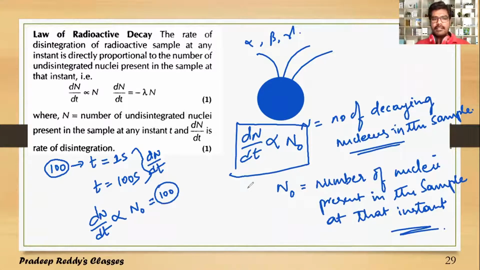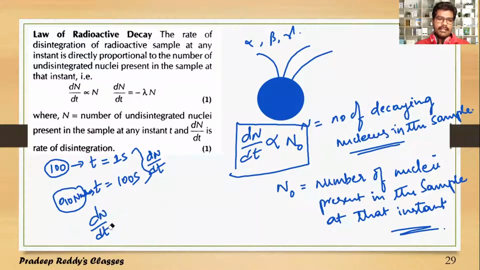After 100 second, the number of decayed nuclei is 10. So finally, the leftover will be only 90 nuclei. After one more 100 second, in time t is equal to 200 second, from 100 second to 200 second there will be decay, and that decay is dN divided by dt.